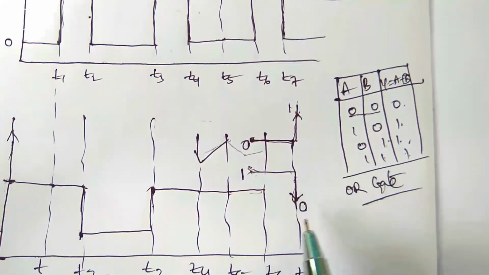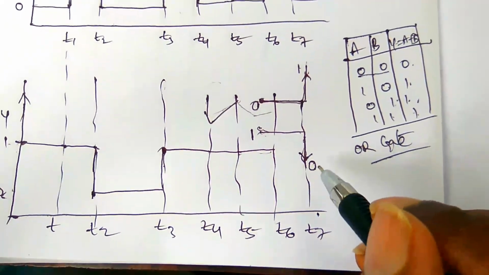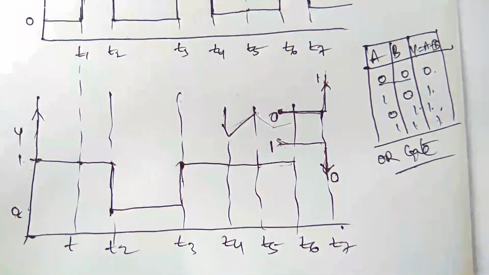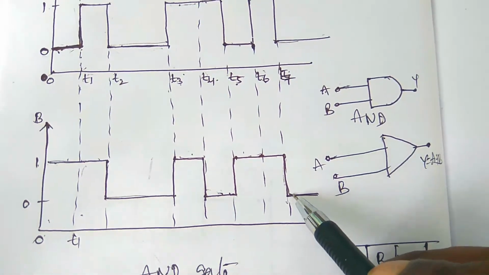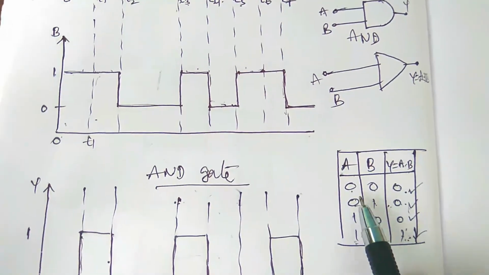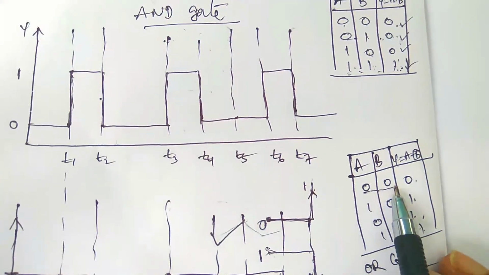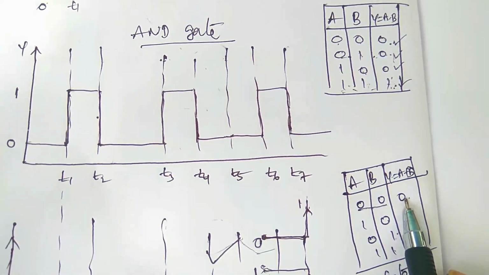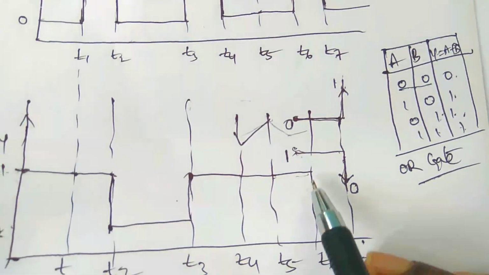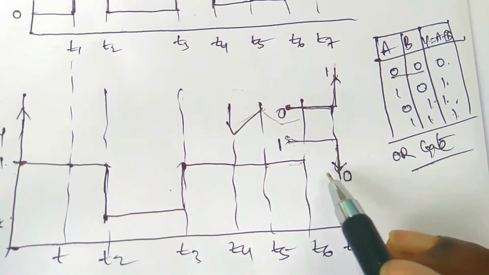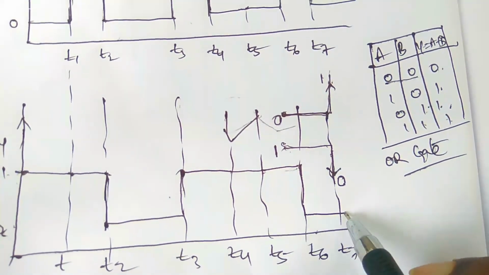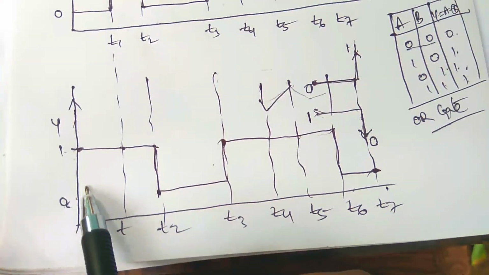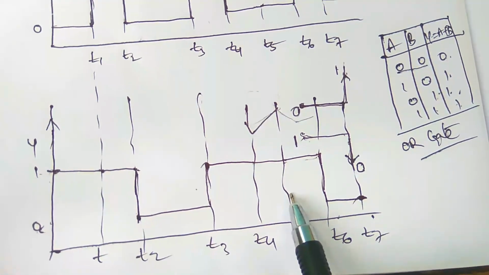At T7, input A is 0 and input B is 0. So 0 and 0 gives us 0. So this is the waveform of the OR gate.